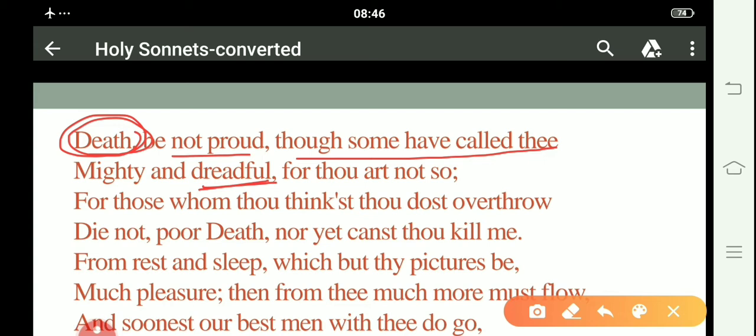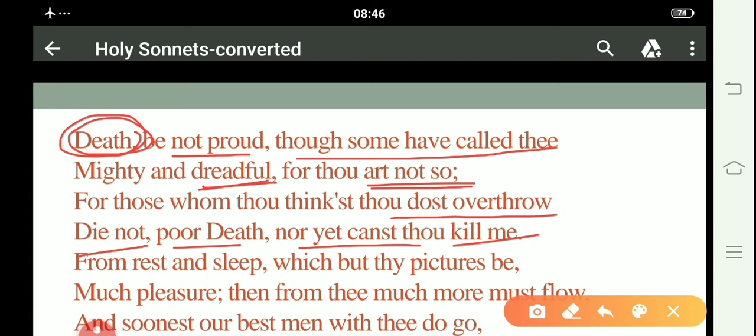All right then. Then the speaker said, for thou art not so; you are not as scary as a few people consider you. For those whom thou thinkst thou dost overthrow, die not, poor death, nor yet canst thou kill me.